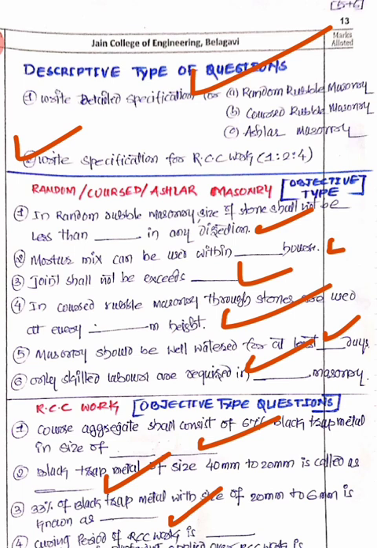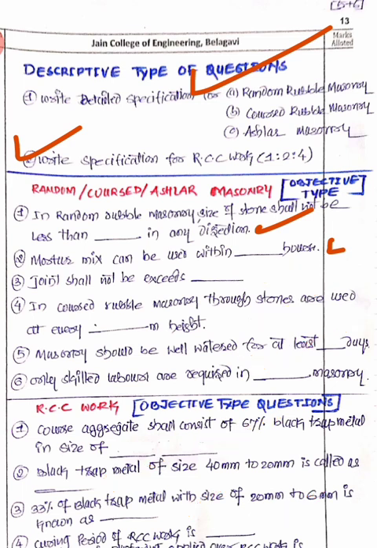Then curing of RCC work can be done for a minimum of 20 days, and at 21 days we go for testing. Then thickness of plastering applied over the RCC: 12 thick plaster you are supposed to apply there, and you can have 3 coats of plastering. Now these are the few questions that you may get on masonry as well as on RCC work.